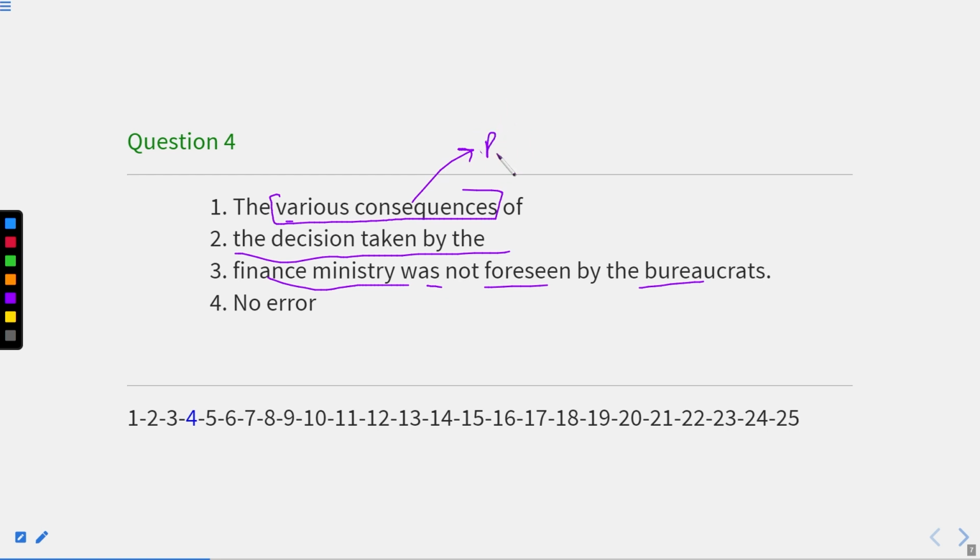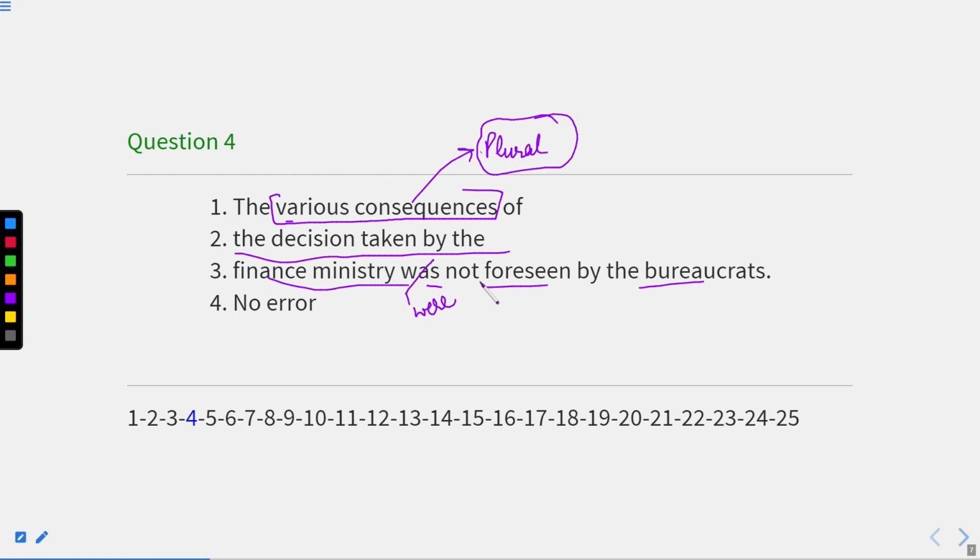Okay, this is a plural subject. If we have a plural subject, we need to write the plural form of the verb. Therefore, this was should be replaced with the plural verb. Okay, so one not foreseen. Foreseen means predicted by the bureaucrats.